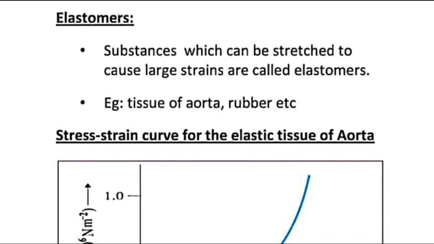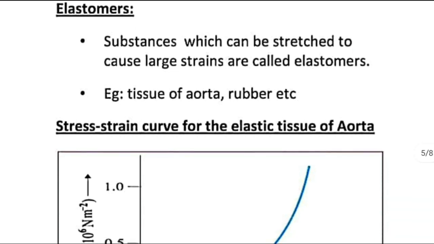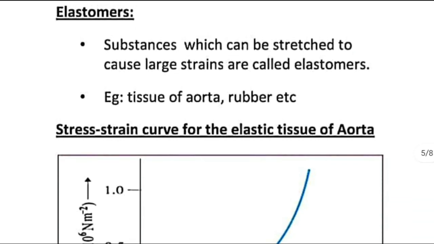Now, we have another type of substances called elastomers. Elastomers are the substances which can be stretched to cause large strains. That means stress and strain are not proportional, but as the stress is applied, there will be a huge increase in the strain.